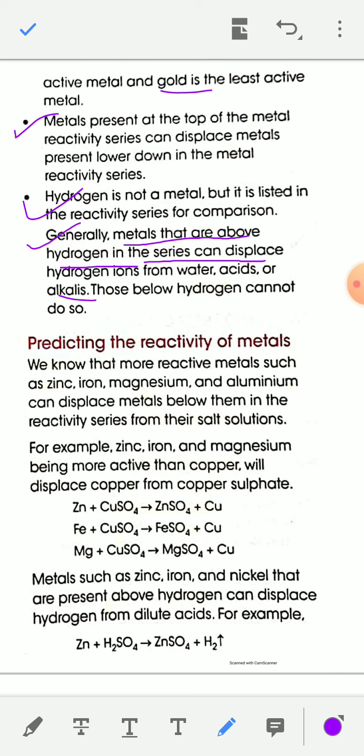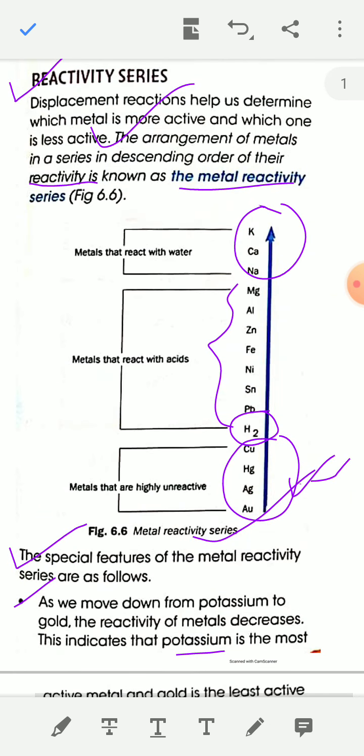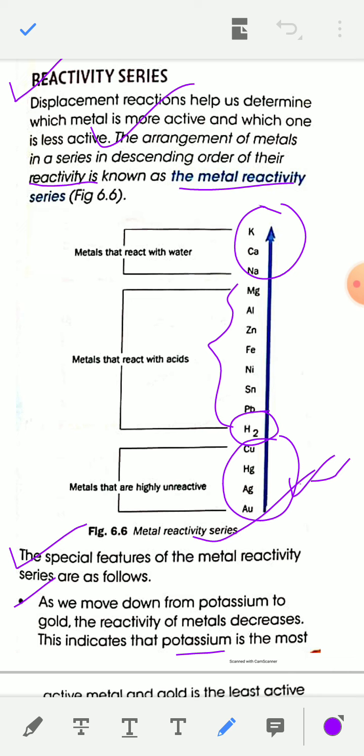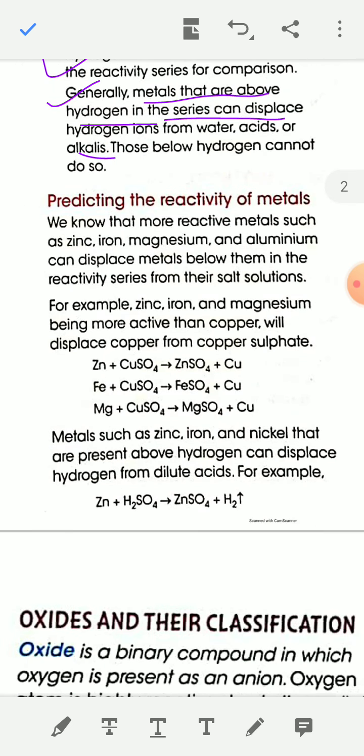Important point: which metals can displace hydrogen ion from dilute acid or water? Those metals placed above hydrogen in the reactivity series, because these metals are more reactive than hydrogen.